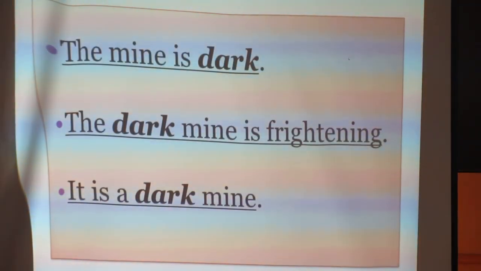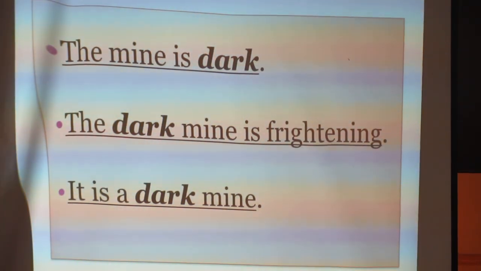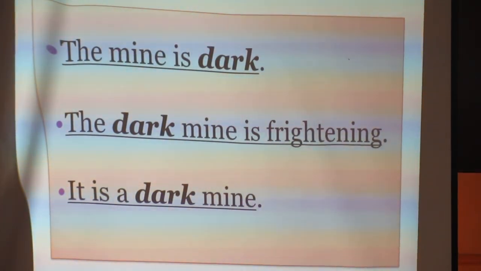The subject has 3 positions. In a sentence, it can come in 3 positions. Of course, its purpose is to modify the noun, to show, to describe, to give ideas about the noun. Okay, but it has 3 positions. It can come independent or alone after the verb, like the first sentence.